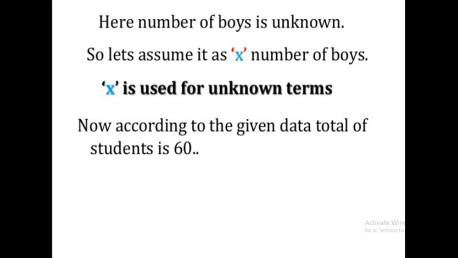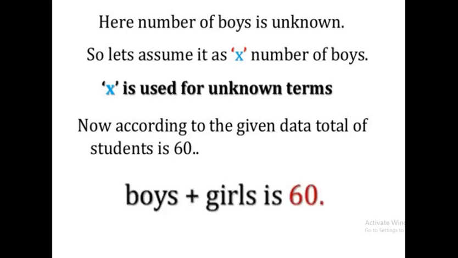We know that total students is 60, which means that number of boys plus number of girls is 60. Correct? Yes. Now we are going to form an equation. Let's see how it is. We have assumed that x is the number of boys, and the number of girls is given there, right? It is 25. Number of boys plus number of girls is 60.